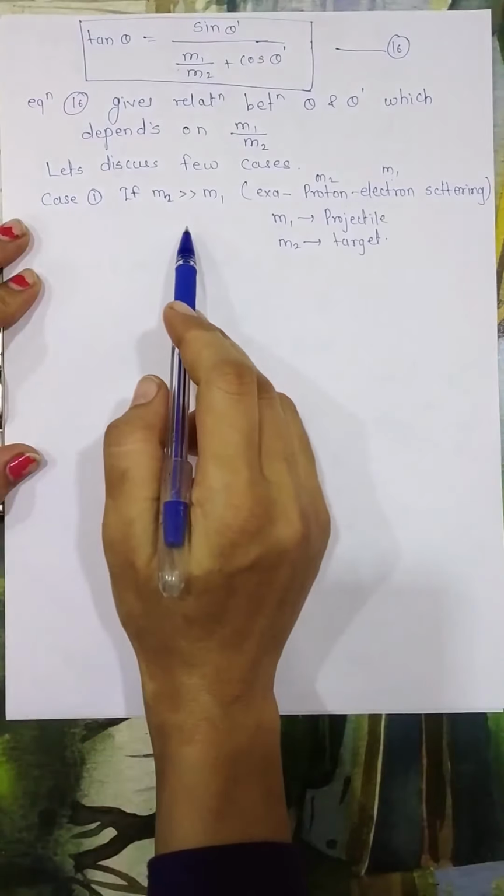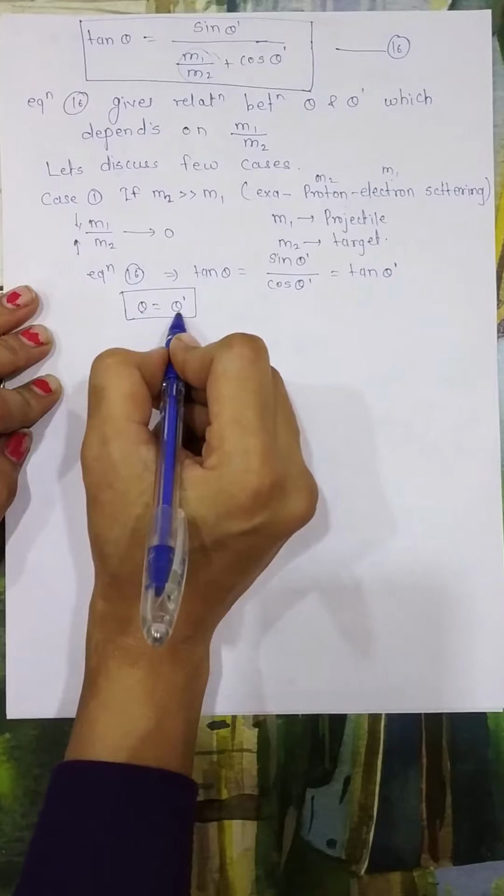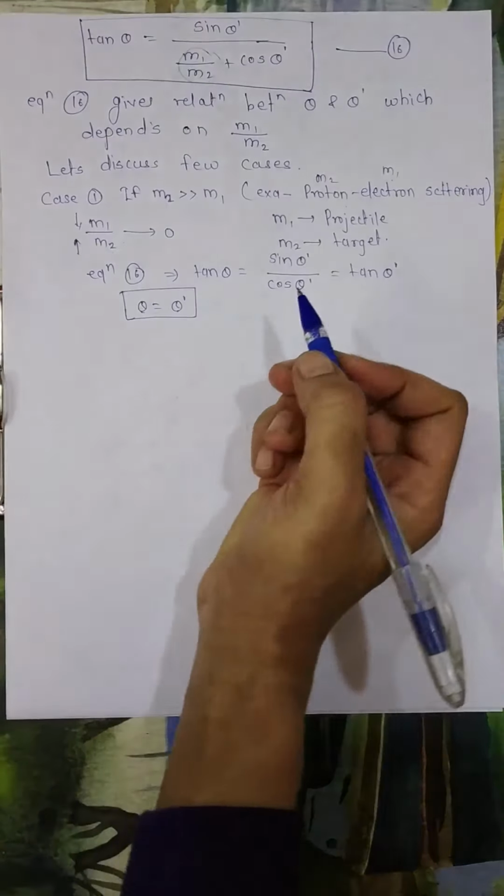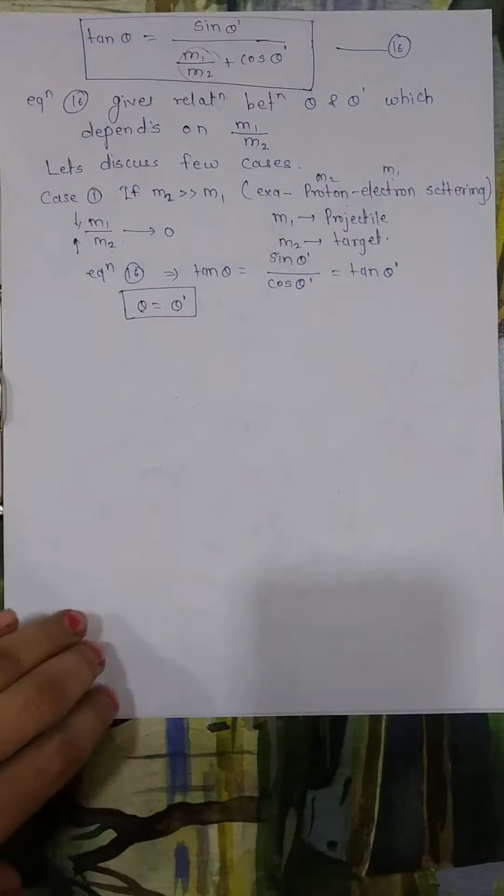So here we got tan theta dash, and if we take tan inverse on both sides, we will get theta equals theta dash, meaning the scattering angle in the lab frame equals the scattering angle in the center of mass frame. This implies that when the mass of the projectile is very small compared to the mass of the target, the scattering angles in the lab and center of mass frames are equal.